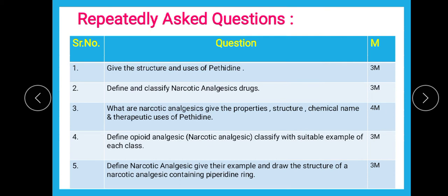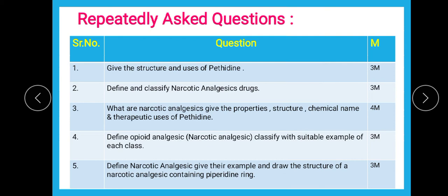Then the next question is: what are narcotic analgesics? Give the properties, structure, chemical name and therapeutic uses of pethidine. Again, as I told you in the first question, pethidine is a really very important drug as far as the narcotic analgesic chapter is concerned. The complete pethidine video includes the structure, which contains a piperidine heterocycle, then the chemical name, which ends with piperidine carboxylate.